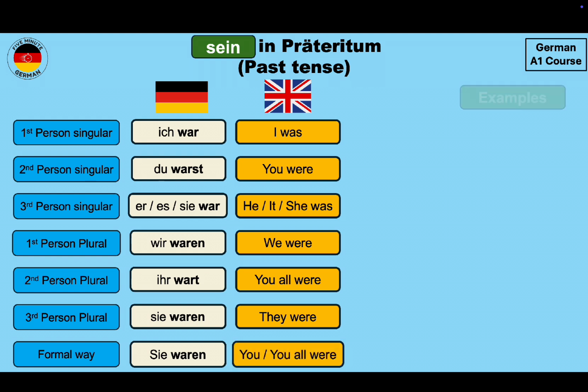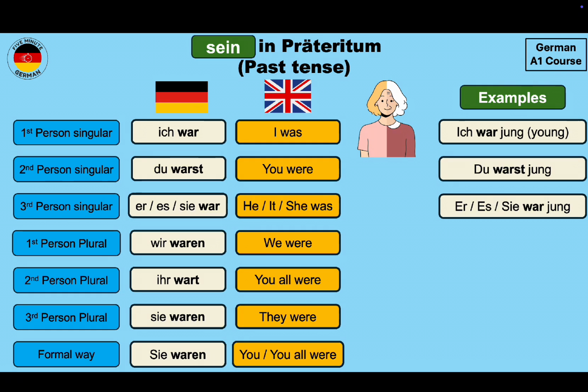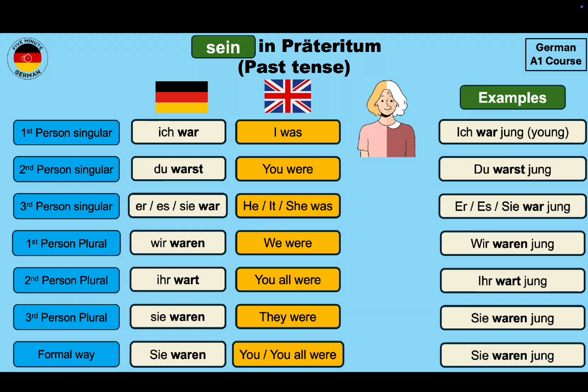Let's take some examples with these conjugations. So an example sentence will be ich war jung, I was young. In second person singular, it will be du warst jung. In third person singular, it will be er, es, sie war jung. In first person plural, it will be wir waren jung. In second person plural, it will be ihr wart jung. And for third person plural and the formal way, it will be sie waren jung and Sie waren jung.